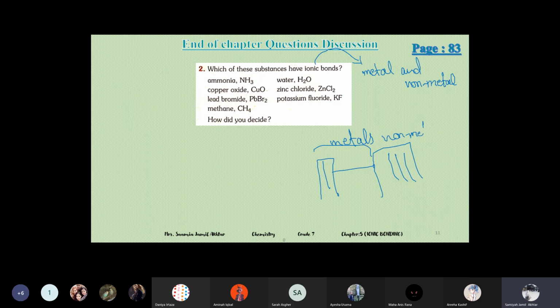If the compound is in front of us, we can easily identify whether these elements are metals or non-metals, or both of them are non-metals. If they are made up of a metal and a non-metal, it means they are ionic compounds. For ammonia, is this an ionic compound? It contains nitrogen and hydrogen. So are they a metal and a non-metal, or both non-metals?